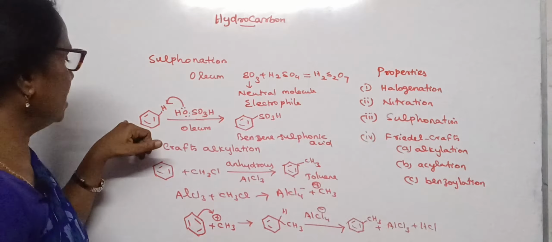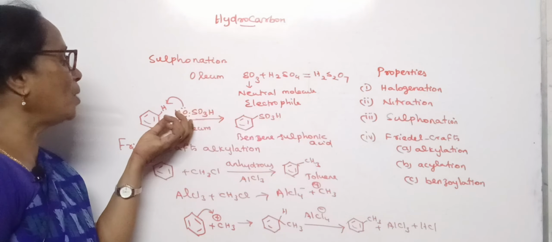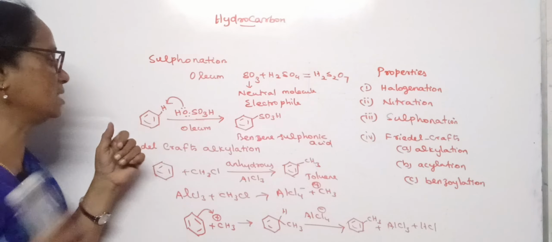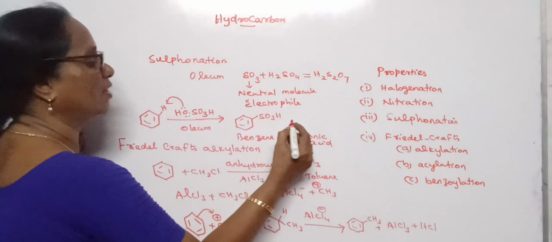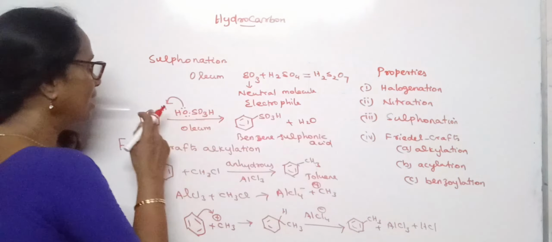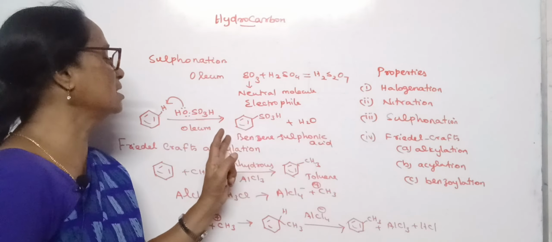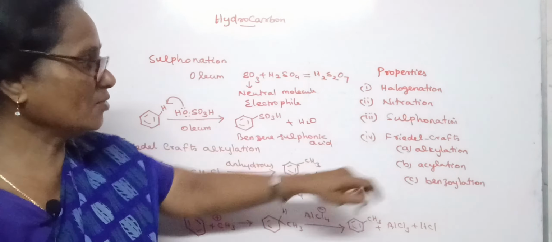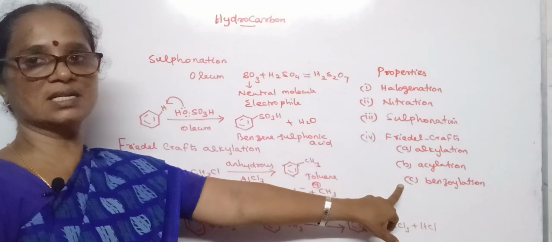So when benzene is treated with oleum, the SO3H group of sulfuric acid replaces a hydrogen atom of the benzene ring. The OH that attracts that hydrogen is left as water. Where the hydrogen is substituted by an SO3H group, this is called benzene sulfonic acid. And the next one: Friedel-Crafts alkylation, acylation, benzylation.